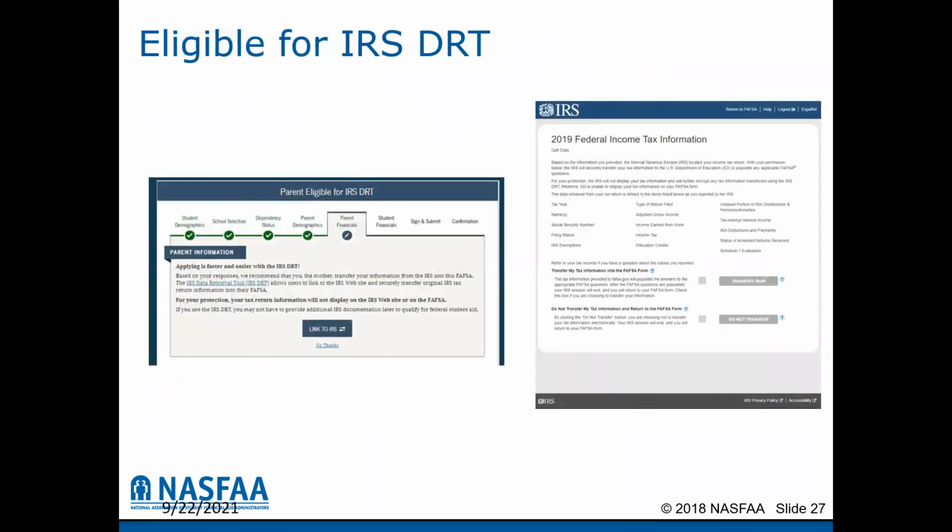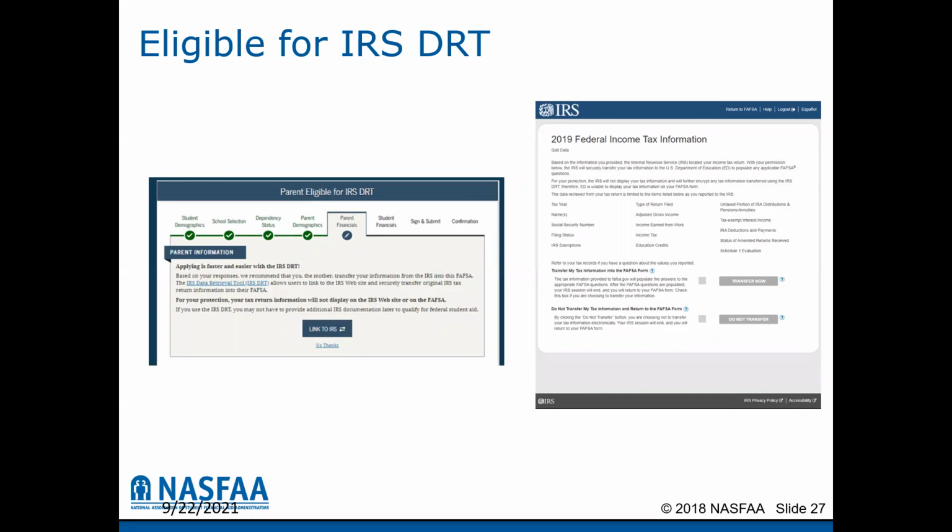So when you are in the income section, it will tell you that it is faster and easier to use the data retrieval tool. You can click the box that says link to the IRS, and it will take you over to the federal income tax information. And even though it says 2019 on this screenshot, it is actually the 2020 federal tax income year that will be used for this.